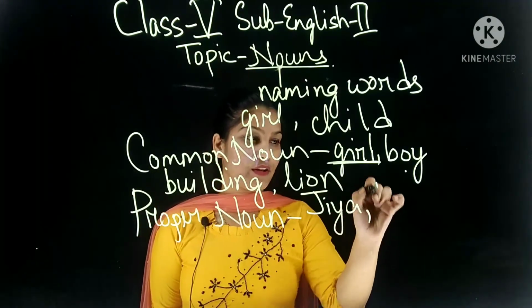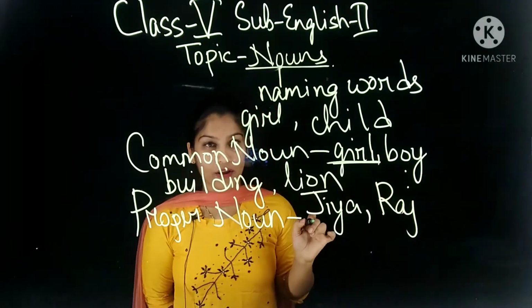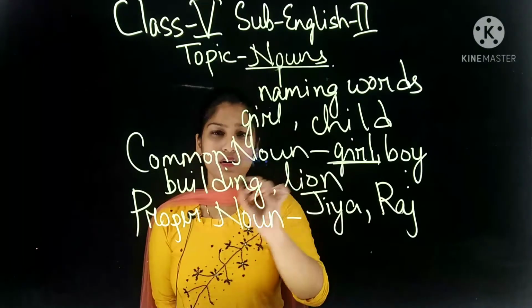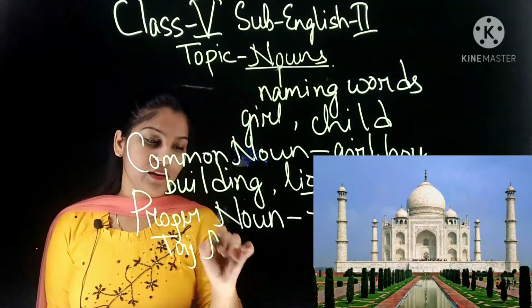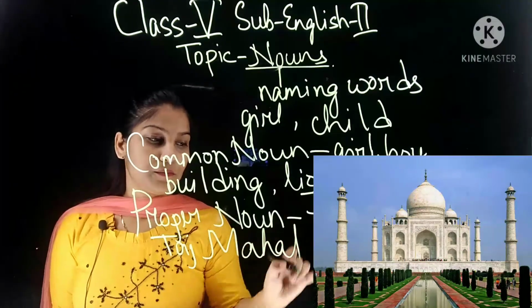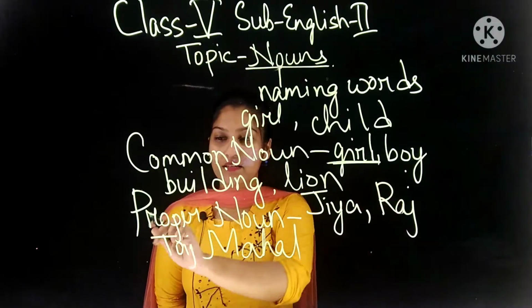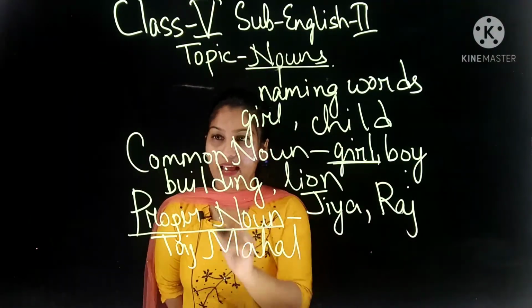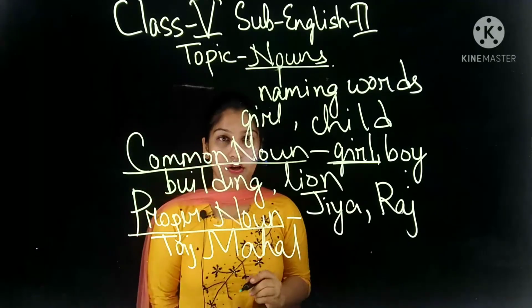Right? If we write here the name of the particular boy Raj, so this is the particular name of that boy. Okay? So building we can write. If we write here Taj Mahal, then this is the particular building. So in that way we get this proper nouns are the particular names and common nouns are the common names of person, place, animal or thing.